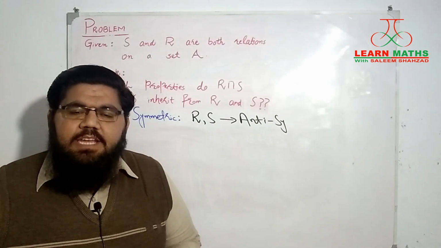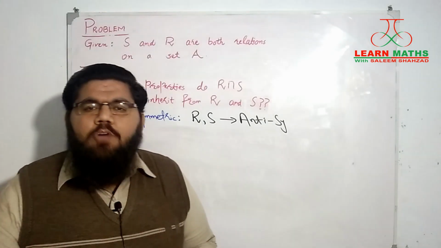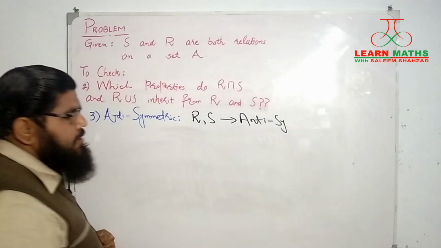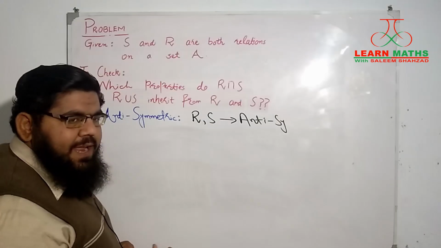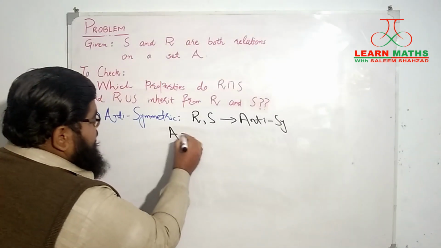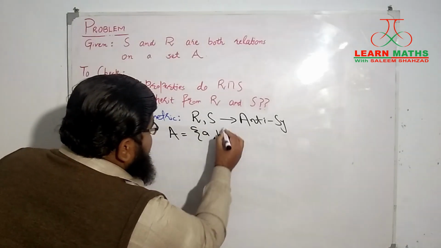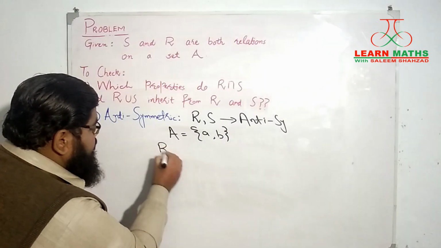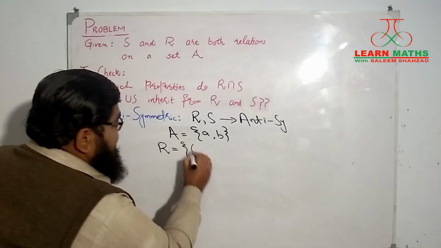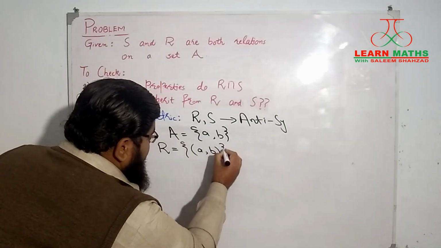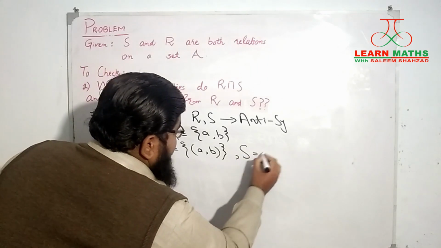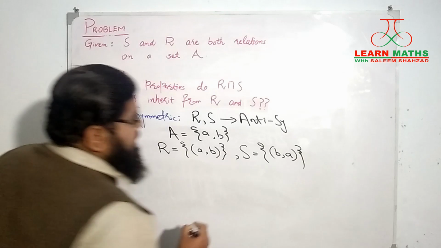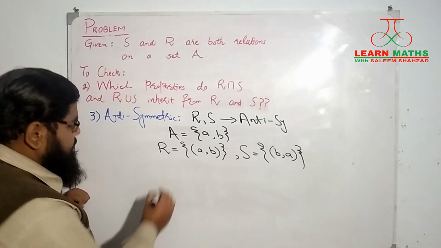Alright students, let's investigate whether this R union S will be an anti-symmetric relation or not. And I would say that it is not. I'm going to give you a counter example for that. Let's suppose that the set on which we are defining these two relations R and S is A equals {a, b}. It contains only two elements. We suppose R contains a single pair AB, while the relation S contains a single pair BA.